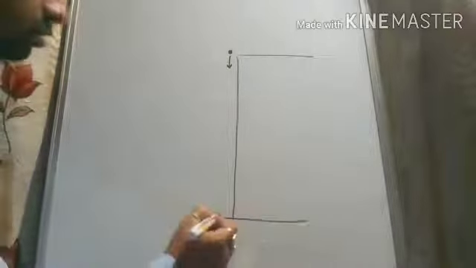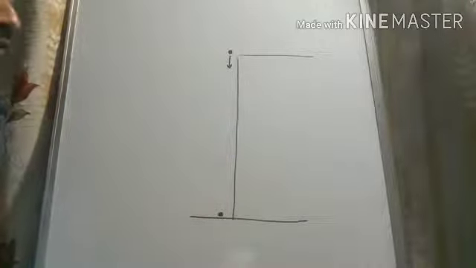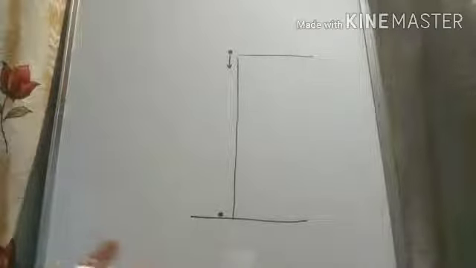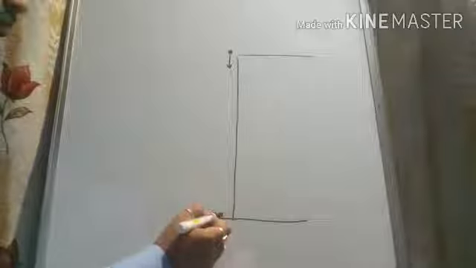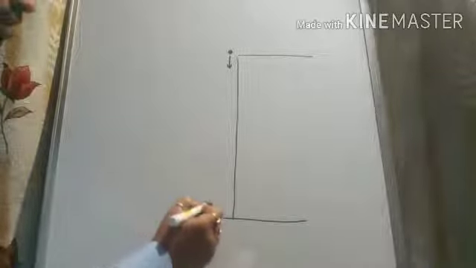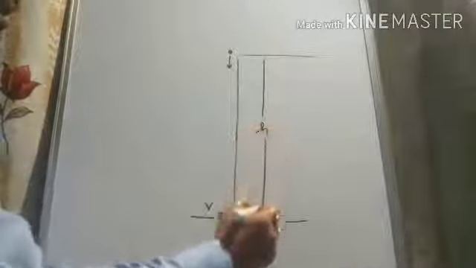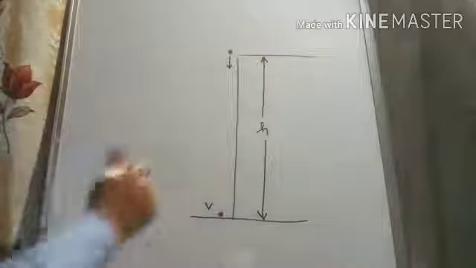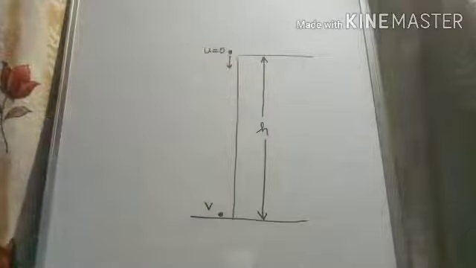It hits the ground. So this is an example of uniformly accelerated motion, because anything that is falling downward, its velocity will increase uniformly with time. Suppose the velocity when the car strikes the ground is v. This is the height of the ledge. Suppose we take it as h, and since the car drops down, here the initial velocity will take 0.